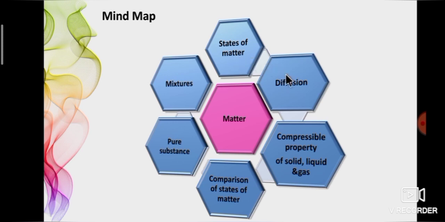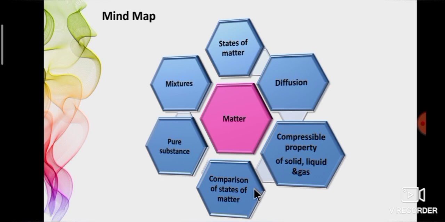Next, diffusion is the tendency of particles to spread out in order to occupy the available space. The next one, the compressible property of states of matter. Compared to solids and liquids, gases are highly compressible. We confirmed this with a small activity using chalk powder, air and water. Next, comparison of states of matter. In that we discussed mass, shape, volume, compressibility, fluidity, rigidity, diffusion, and space between the particles.